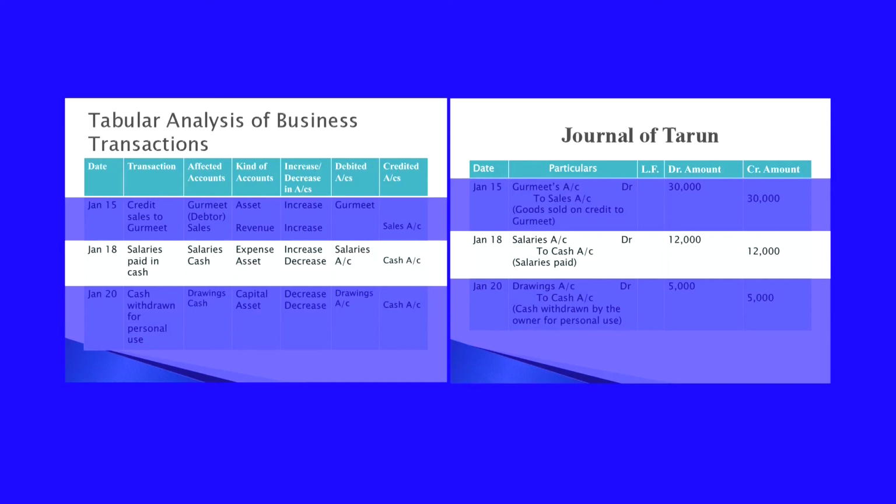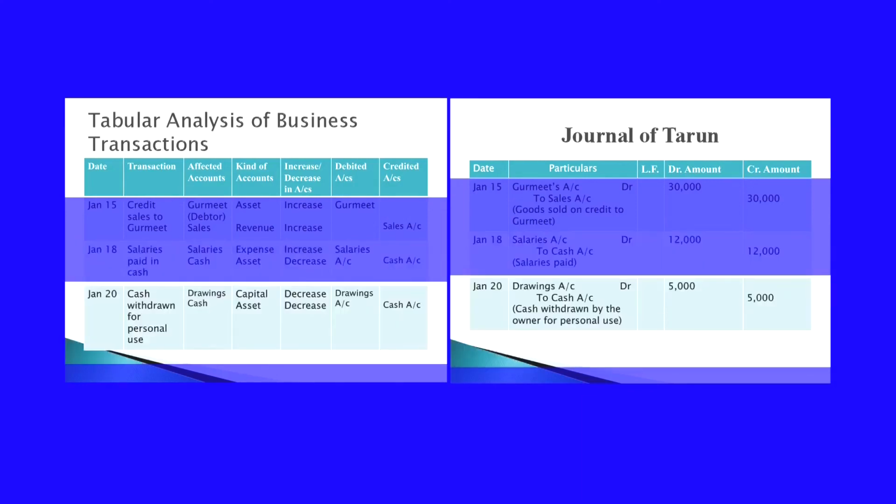So, when the expense increases, that expense account is debited, that is salary account will be debited. And asset, that is cash is decreasing, so cash account is credited. When asset decreases, we have to credit that account. When expense increases, we have to debit that account. So, salaries account will be debited and cash account will be credited.